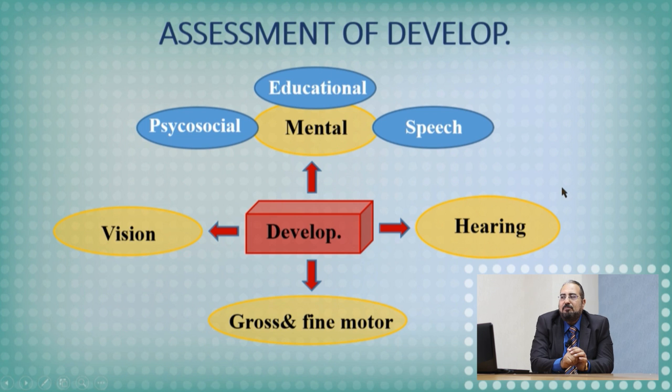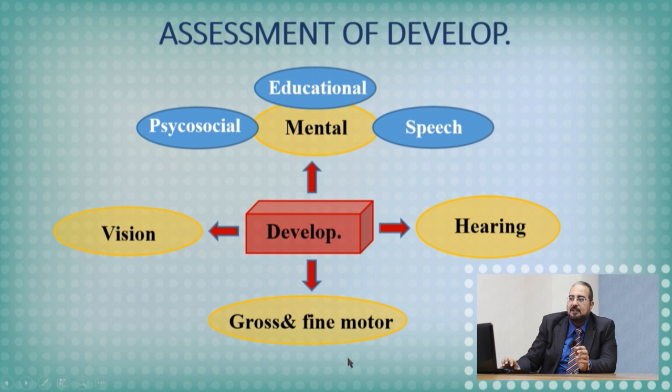Again, these are the domains for the development. Do you remember the domains we mentioned for the growth? It was also the same picture. Four main items. So these are the domains, these are the aspects, these are the items of development. Again, this is an important figure to answer the parents' questions. Does my child develop normally or does my child develop poorly? To answer these questions, I have to check all these domains.